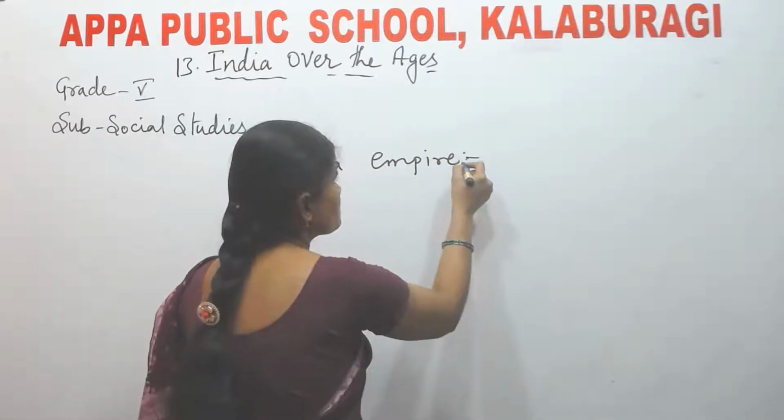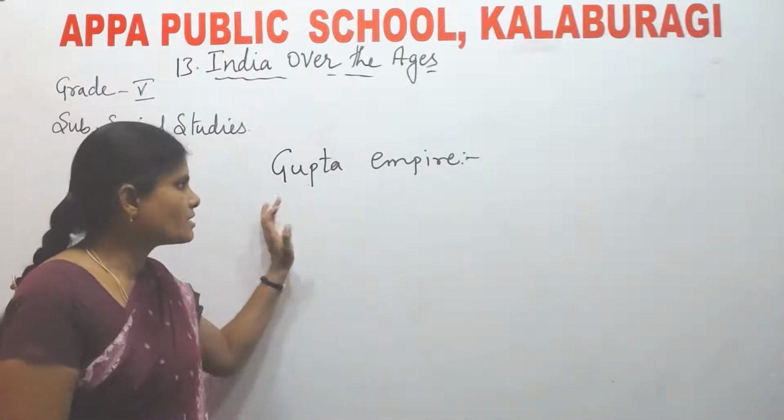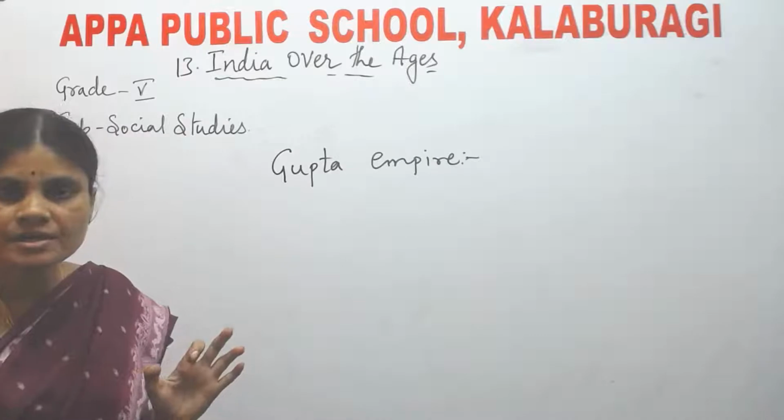Next is Gupta Empire. Gupta Empire was another great empire of ancient India.